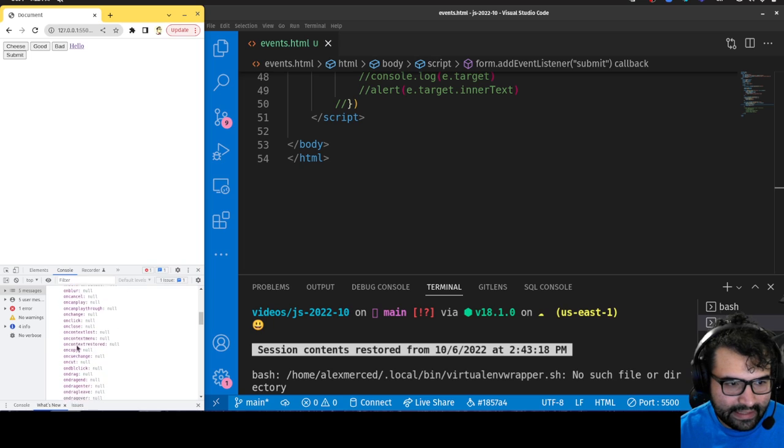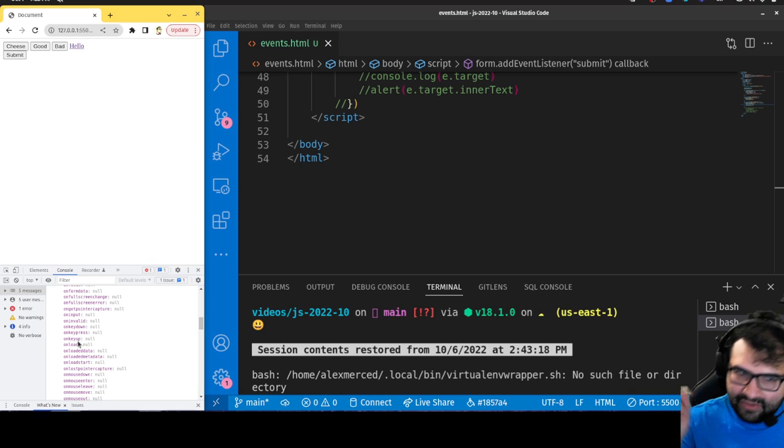So onKey, here we go. onKeyUp, onKeyDown, onKeyPress. It's really keydown and keyup. If you want to trigger an event when they push a keyboard key, it would be onKeyDown. Then you would use information from the event object to determine, with an if statement, if they push the A button, then do this. If they push the B button, then do this. And keyup would be if they let go of the key.